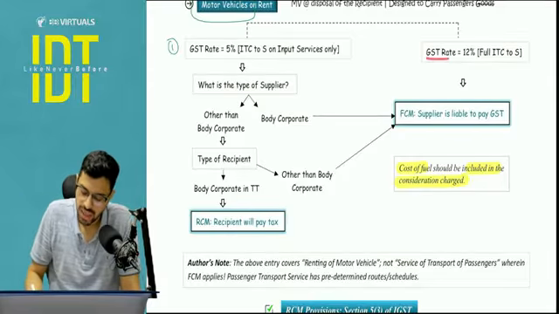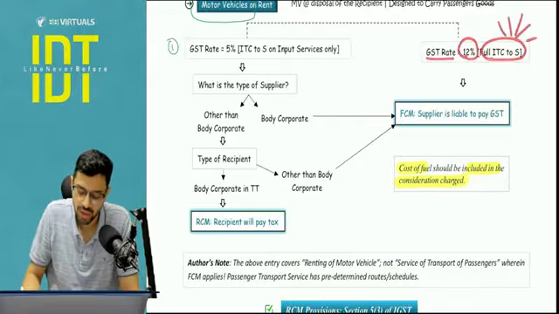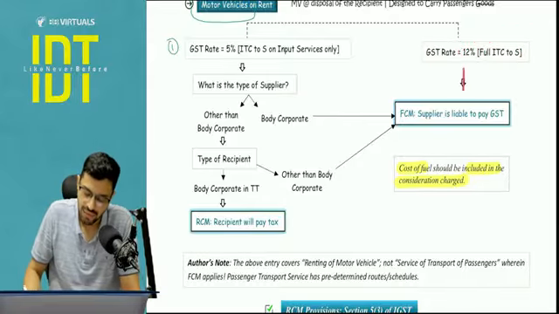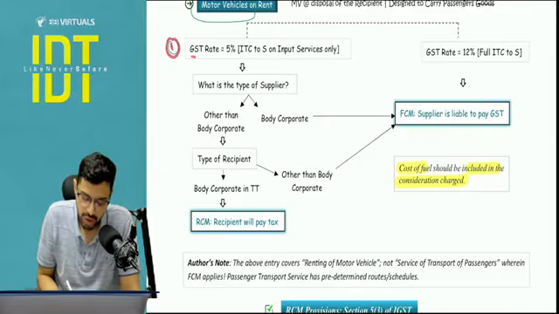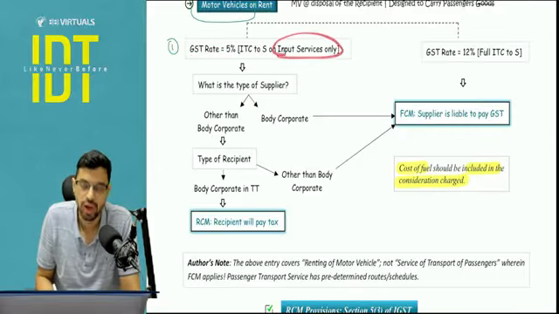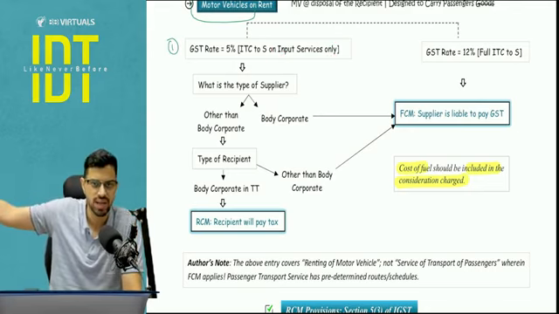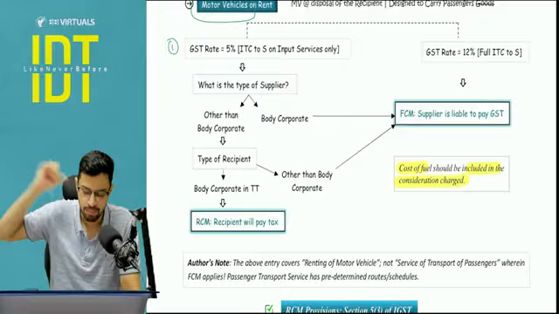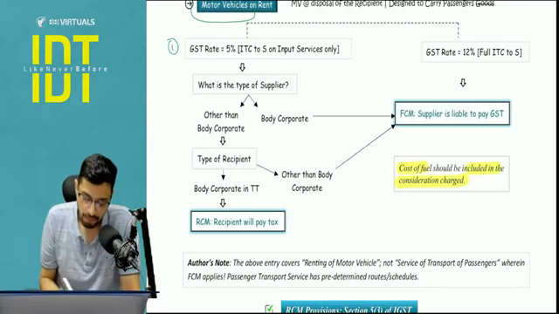Okay, so if the GST rate is 12%, then the supplier will be getting the full ITC on whatever his inward supplies are. In that case, FCM will apply, not RCM. So step number 1 for RCM is the GST rate should be 5%, and in this case the supplier is still going to get the ITC, but only for input services that he may use for the set off of output liability of any other business related GST payable, right? So GST payable with respect to any other business. So the first condition is the GST rate would be 5%.